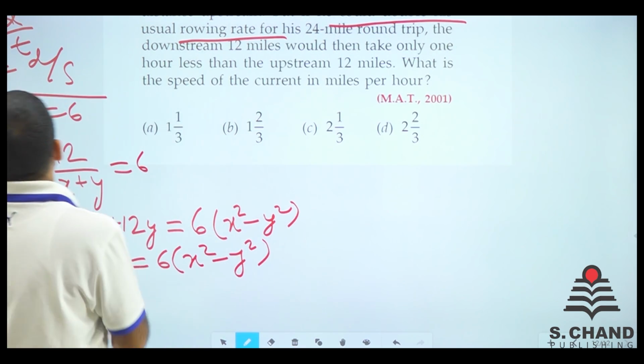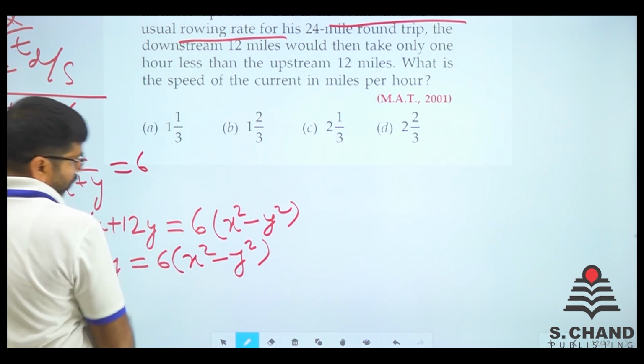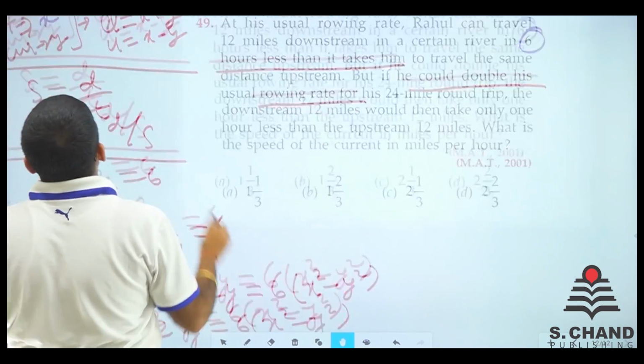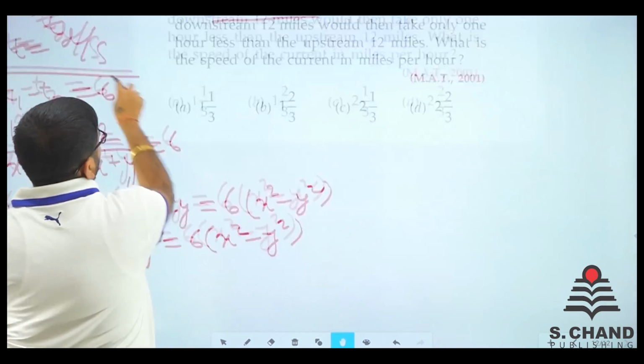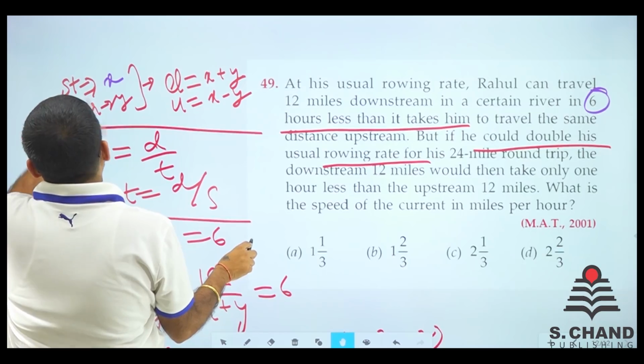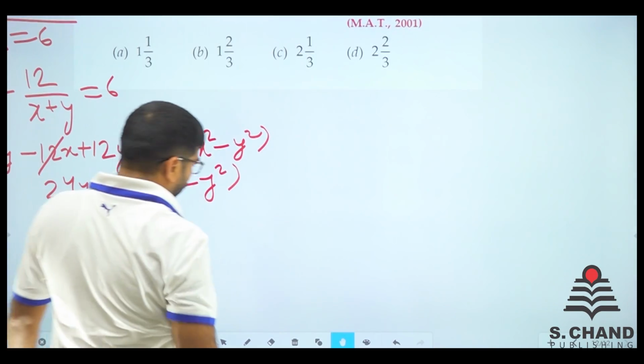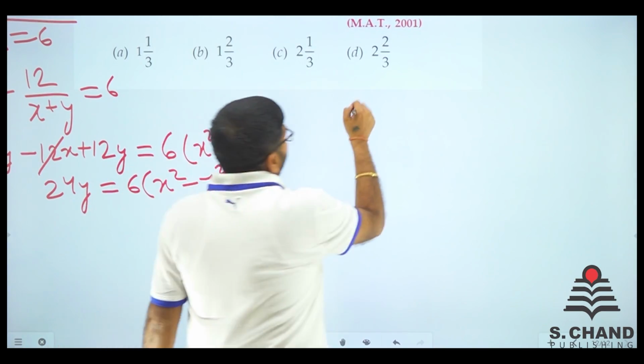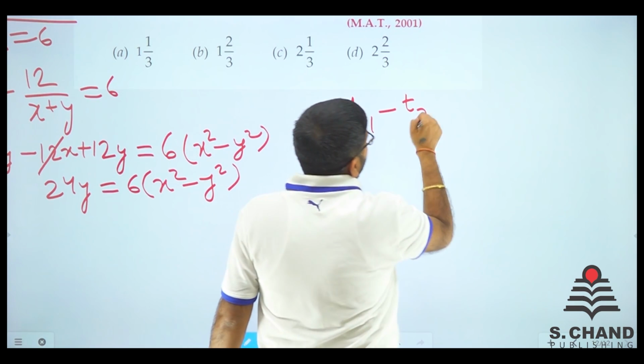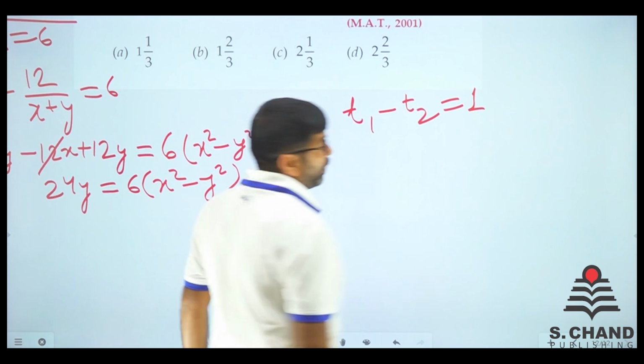So what was the rowing speed? Rowing speed क्या रखी थी हमने? X, right? Not Y, that's the current's stream. So we double the rowing speed. Same thing, T1 minus T2 is equal to 1. This time it is just 1 hour